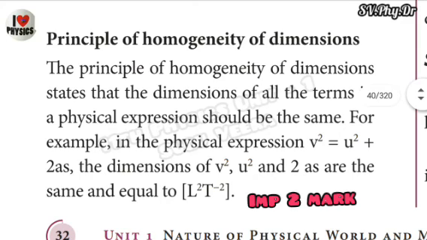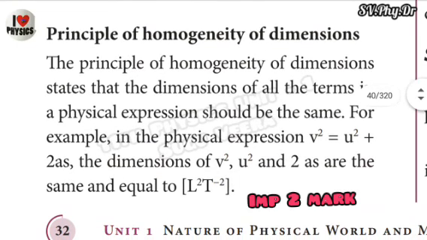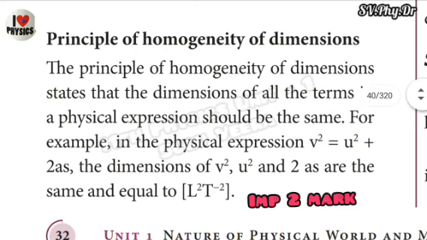The dimension of acceleration is L T^-2 and s is L, so L^2 T^-2. So v squared, u squared and 2as all have the same dimension. Here 2 is a dimensionless quantity.